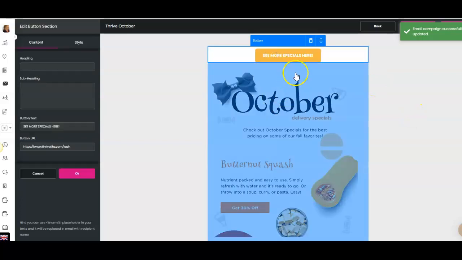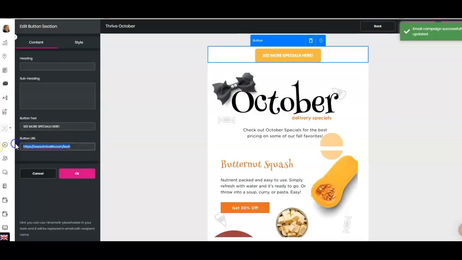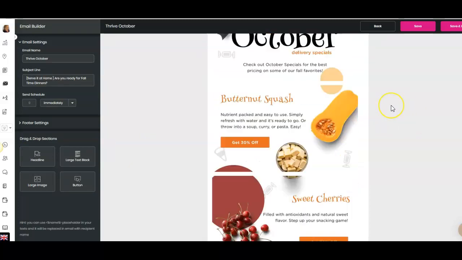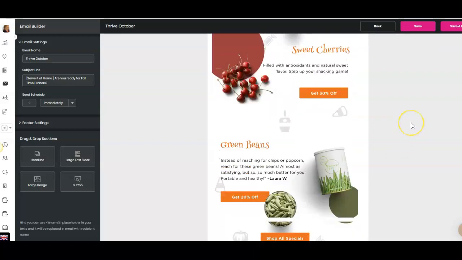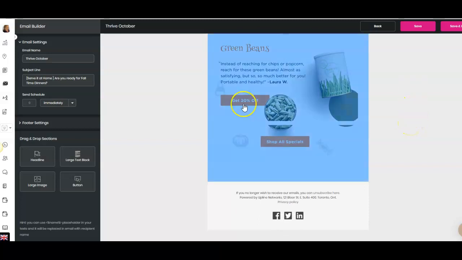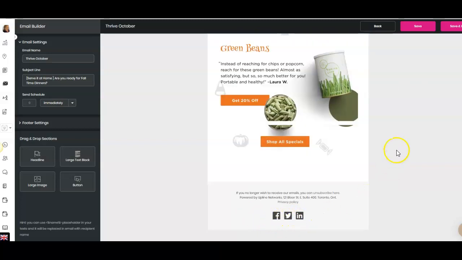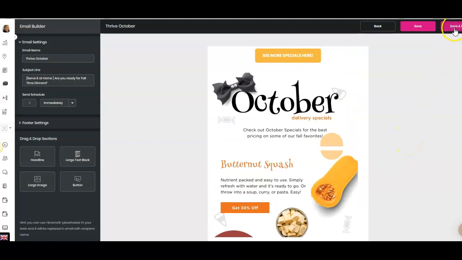And then I went ahead and added a button at the top of the page. This will take them directly to my Thrive Life page. You can make this to a different website, a YouTube, anything with the URL, and share and alter that. So this allows them to go ahead and click more into Thrive and see what I offer. Right here will be all the information. All these are clickable, so they will click on these and go directly to my page. Down below I have my Facebook, Twitter, and LinkedIn, so all this is ready. I'm going to hit save and exit.